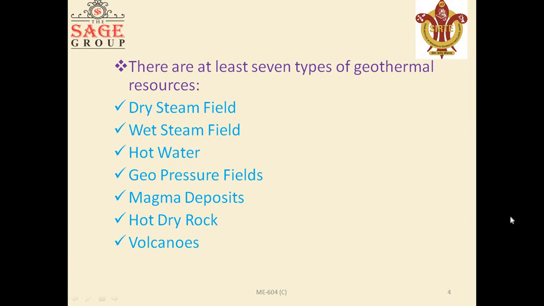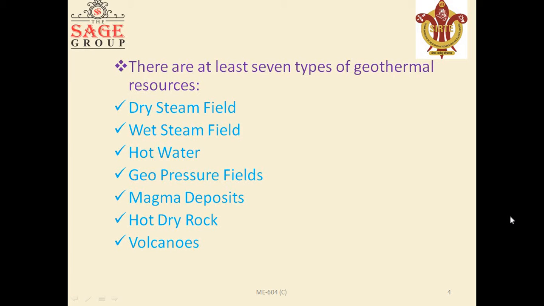There are at least 7 types of geothermal resources. These are dry steam field, wet steam field, hot water, geopressure field, magma deposit, hot dry rocks, and volcanoes. These are the total 7 types of geothermal resources.